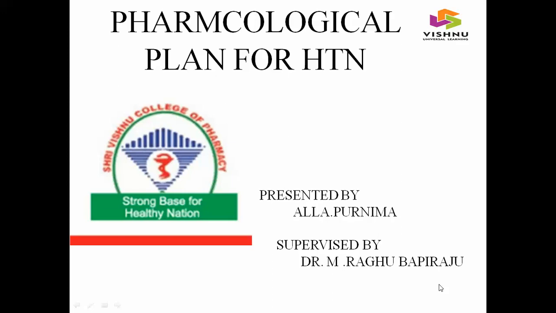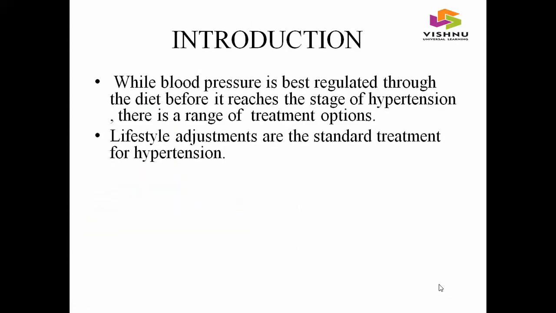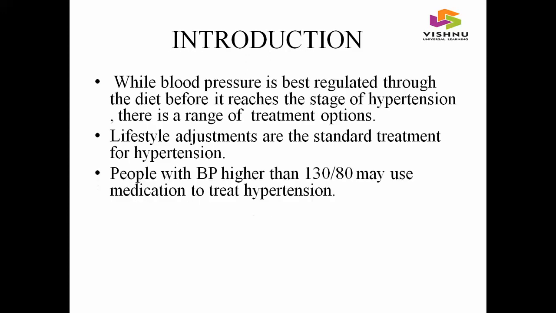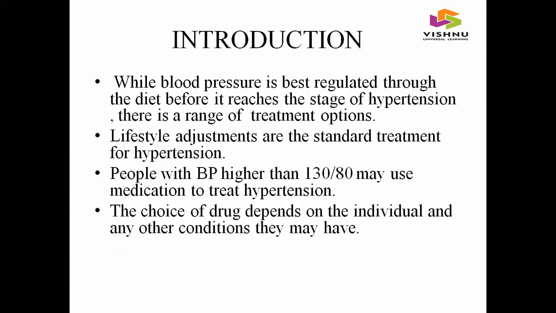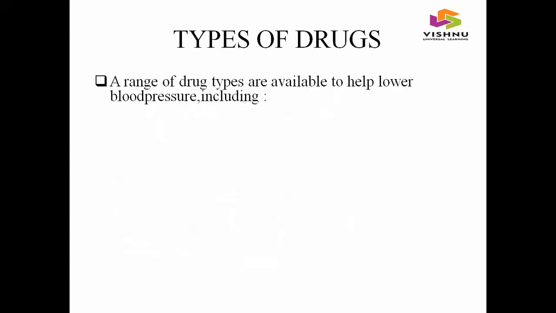Today I am going to present the pharmacological plan for hypertension. Coming to the introduction, blood pressure is best regulated through the diet before it reaches the stage of hypertension, and there is a wide range of treatment options. Lifestyle adjustments are the standard treatment, and people with BP higher than 130/80 may use medication to treat hypertension, and the choice of drug depends on the individual patient, and eventually a combination of two or more antihypertensives can